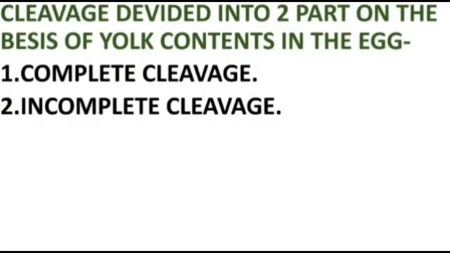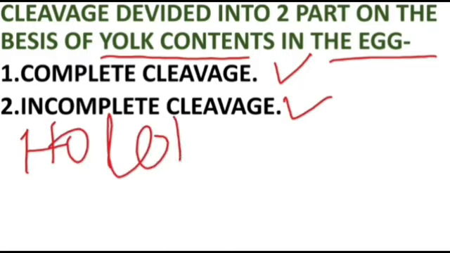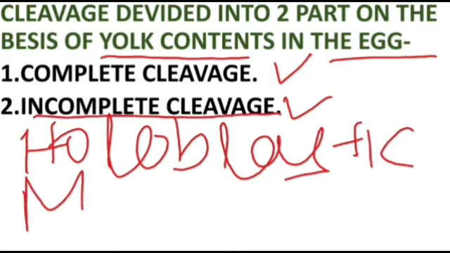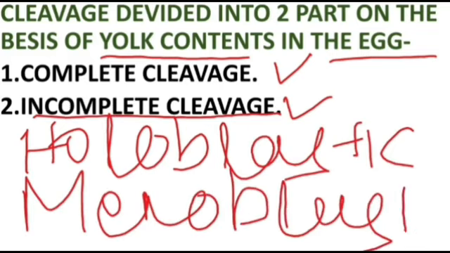So cleavage is divided into two parts on the basis of the yolk contained in the egg. One is complete cleavage and another is incomplete cleavage. Complete cleavage is also known as holoblastic cleavage, and incomplete cleavage is also known as meroblastic cleavage. In holoblastic cleavage the yolk content is less. In meroblastic cleavage, the yolk content is more.